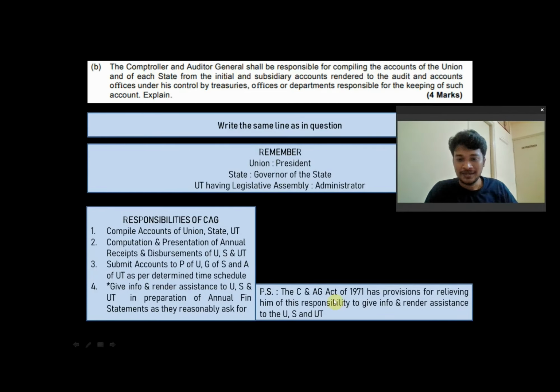So what is that note? Here they are very specifically saying, just for our understanding, I have written it as PS. You can include this as a 5th point. The C&AG Act of 1971 has provisions for relieving the CAG of his responsibility to give information and render assistance to union, state and union territory. So he shall give information as per point 4, but this particular act also gives him the leeway, it relieves him of the responsibility to give information and render assistance. Okay, so these are the points when you're asked about C&AG.